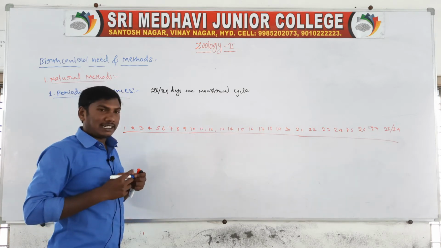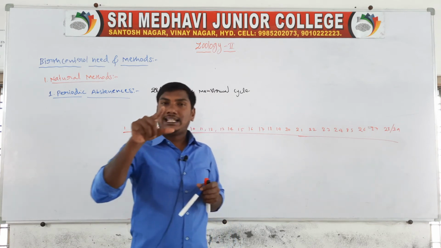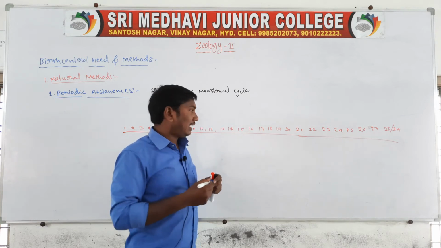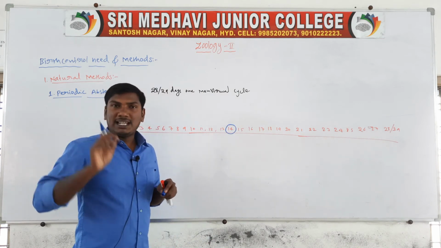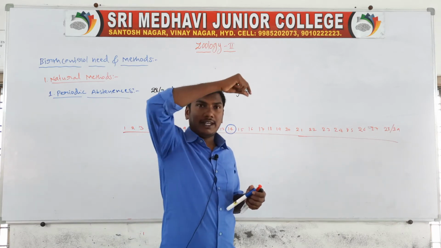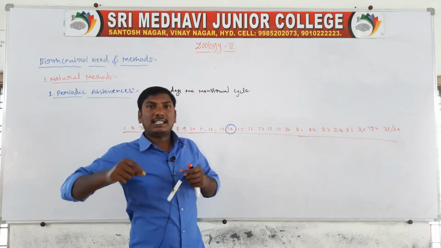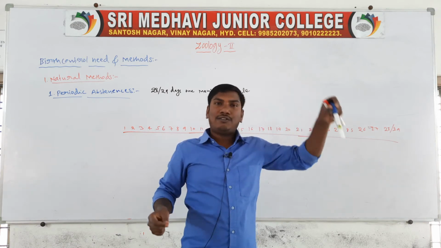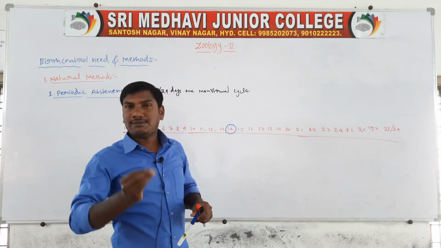In this menstrual cycle, the egg is released exactly on the 14th day from the female ovary. The egg comes from the ovary to the fallopian tube. At that time, with sexual intercourse, the sperms enter from the vagina to the cervix, then the uterus, then the fallopian tube. In the fallopian tube, the egg and sperm fuse, forming the zygote and then the embryo.